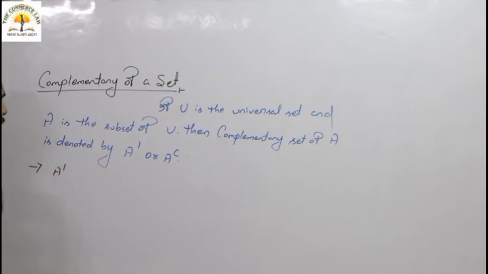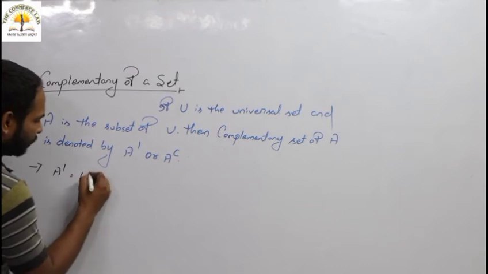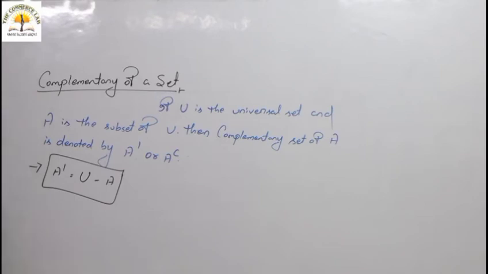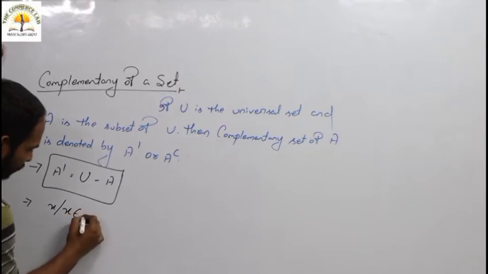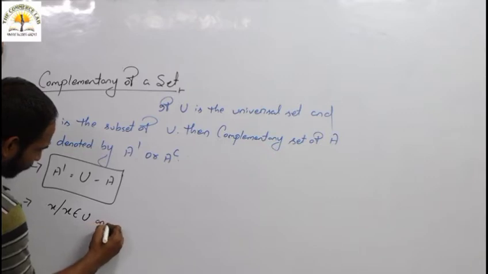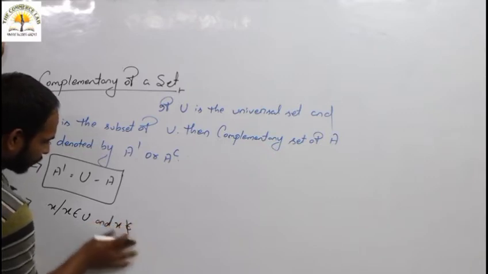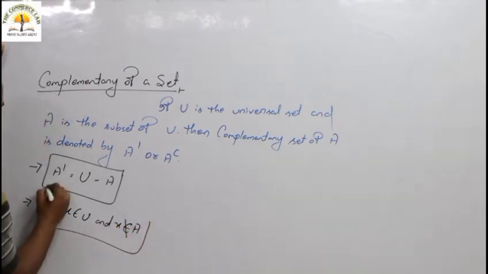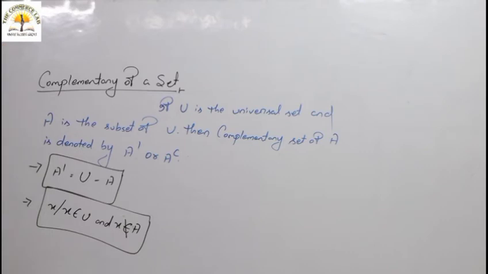A dash or A complementary can be represented as U minus A, or it can also be represented as {x such that x belongs to U and x does not belong to A}.